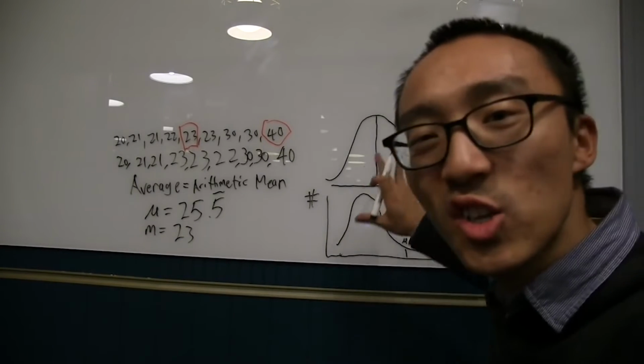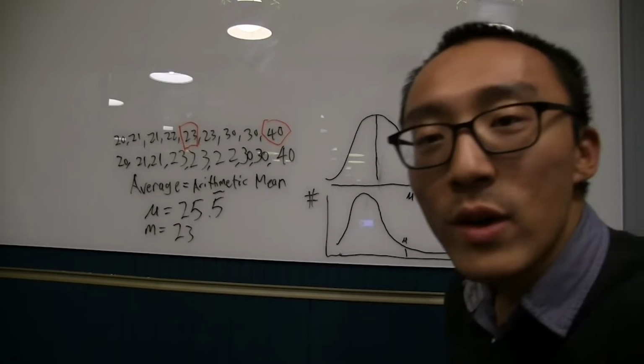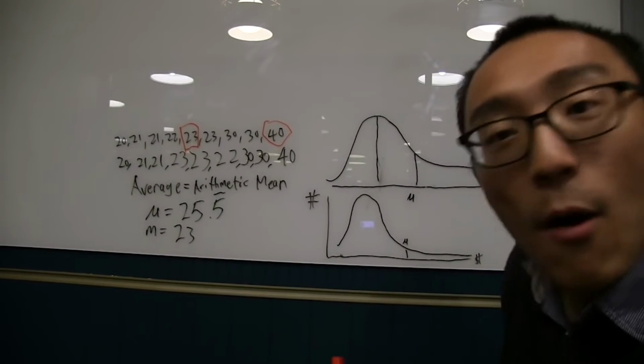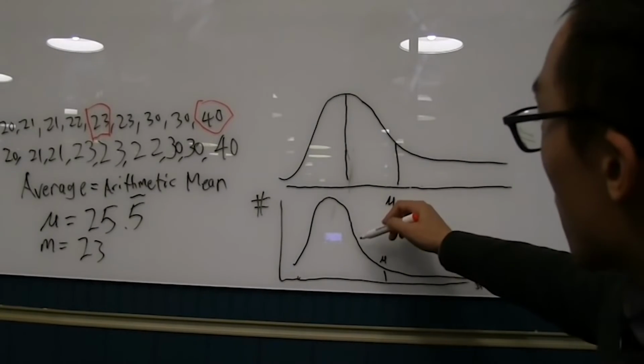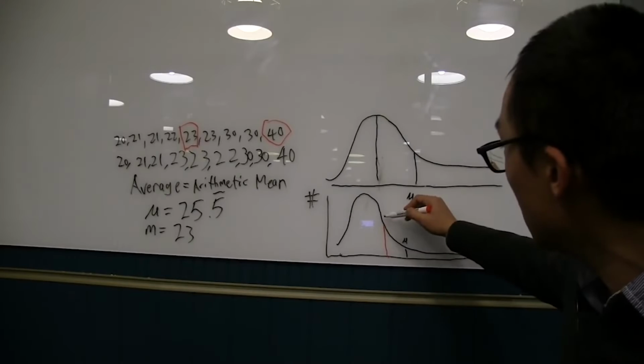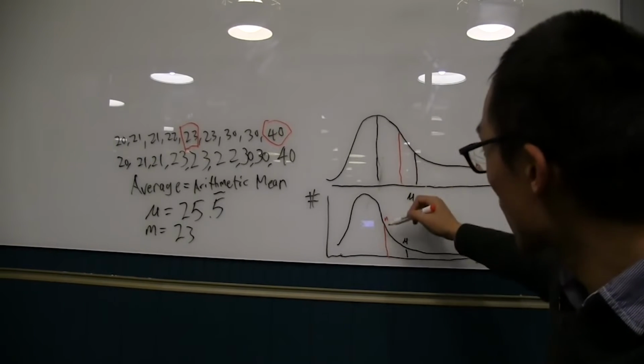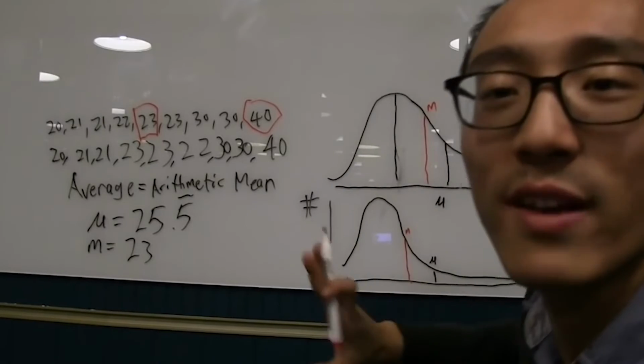In cases of skew, the middle number will always be a better representation. It's not affected by how big the value is. It's only affected by how many values. So if you pull a middle number, it's going to be somewhere here. The median is going to be somewhere here. This is a better representative, more of the majority of the population.